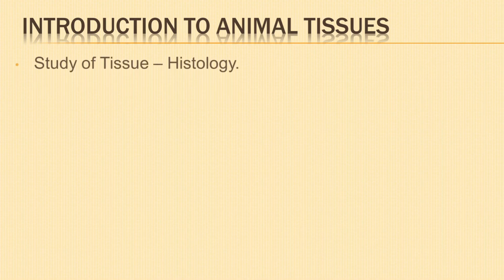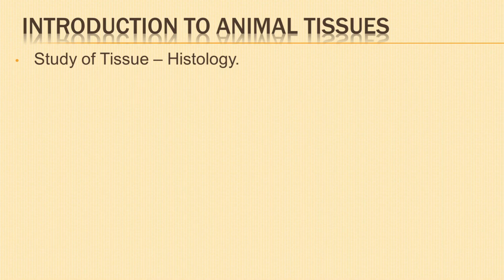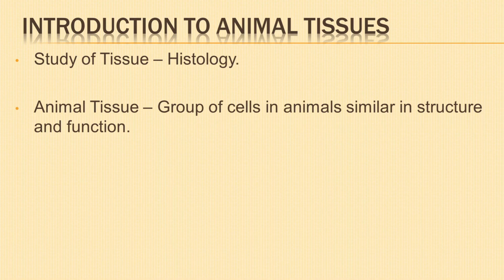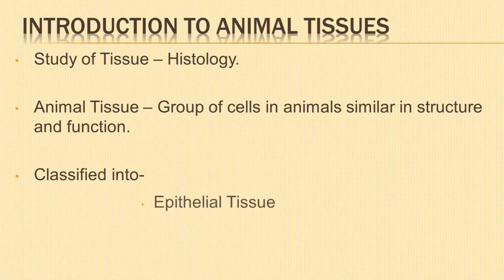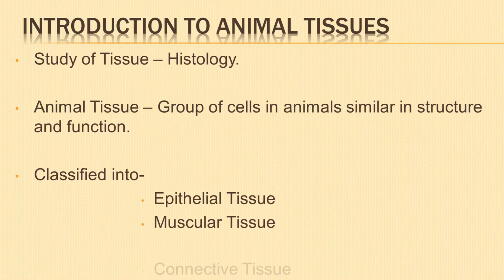Let us start with the introduction to animal tissues. The study of tissue is known as histology. Animal tissue refers to the group of cells in animals which have similar structure and function. On the basis of their functions, the animal tissues can be broadly classified into epithelial tissue, muscular tissue, connective tissue, and nervous tissue.